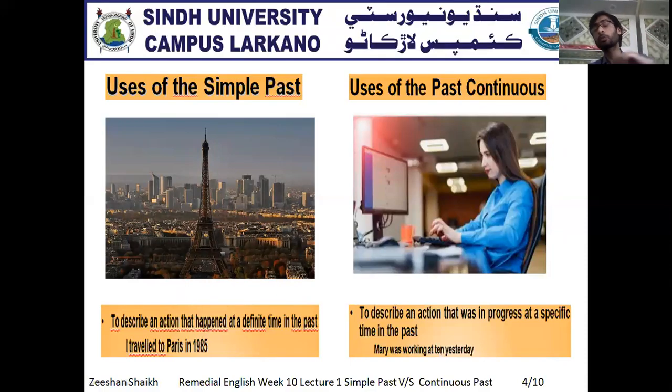It means the action was going on yesterday at the specific time. What is the specific time? This 10 defines the specific time in which the action was going on, in which Mary was working. Clear?